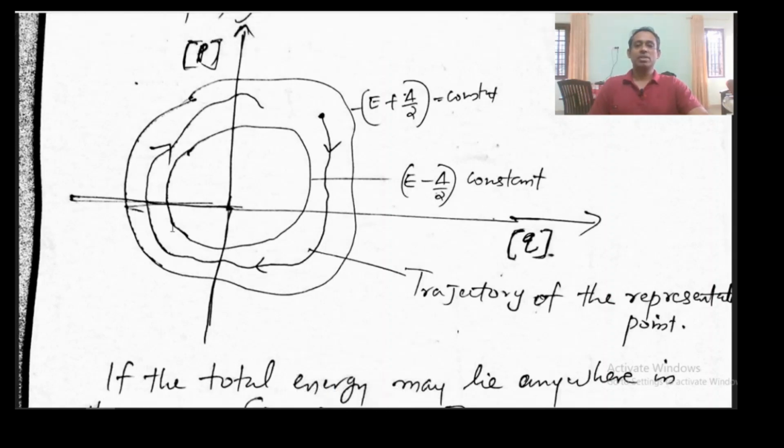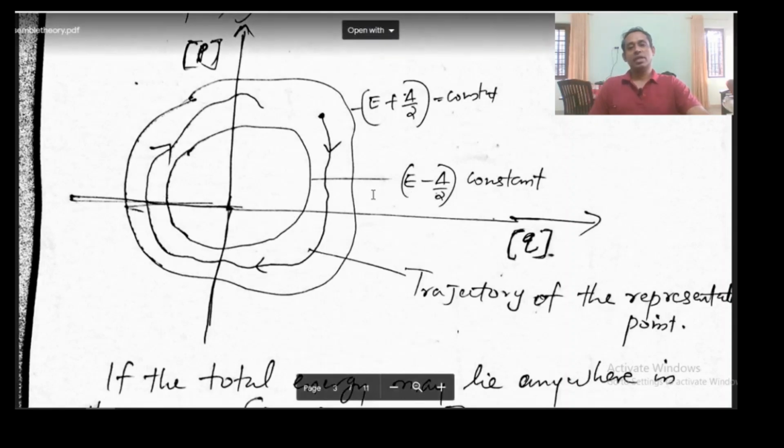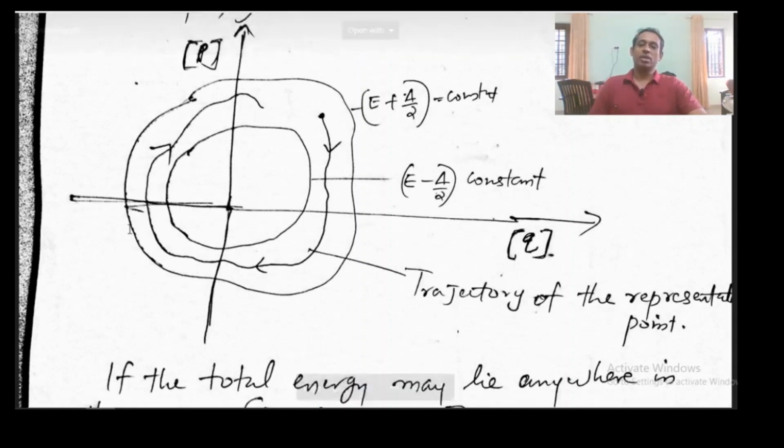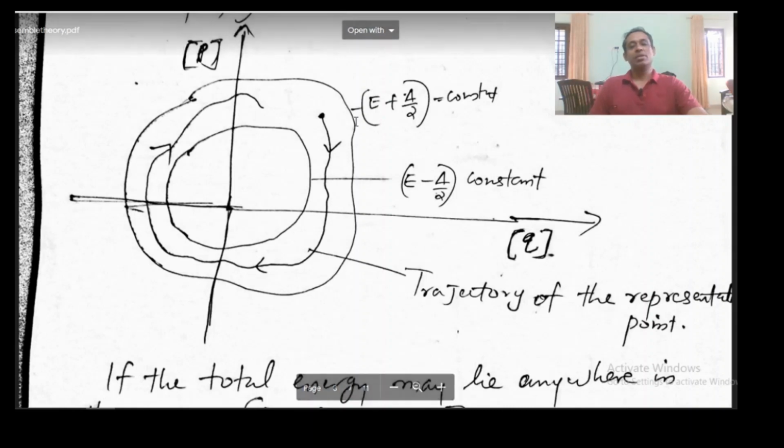So everywhere on this curve, the total energy, the Hamiltonian, is E minus delta by 2. Hamiltonian is a function of Q and P. So if you calculate the Hamiltonian on this curve, it will be equal to E minus delta by 2. And on this other curve, if you calculate the Hamiltonian using the corresponding Q and P at any point, the Hamiltonian will be E plus delta by 2.